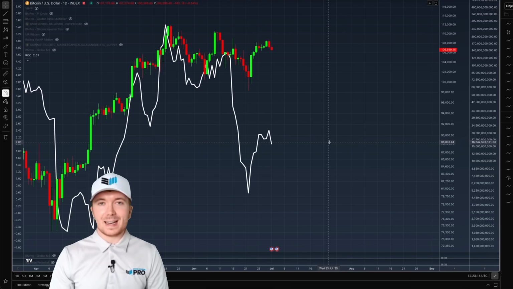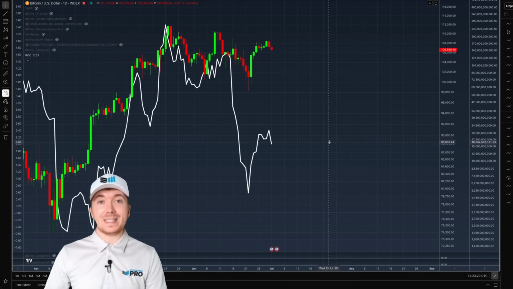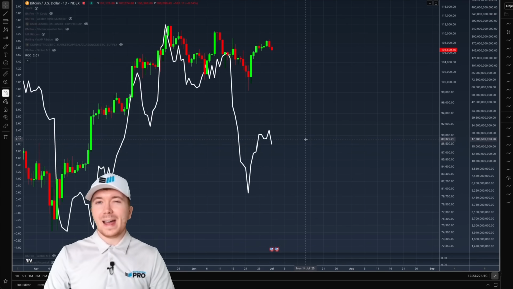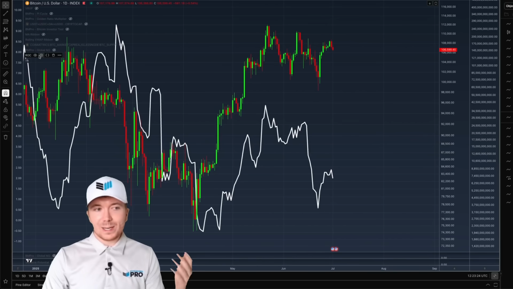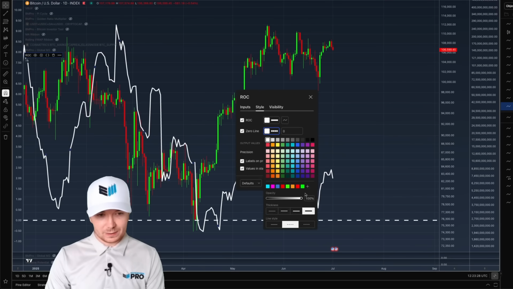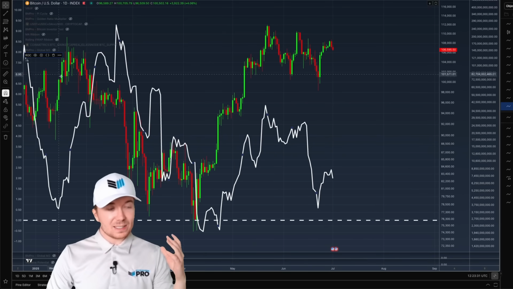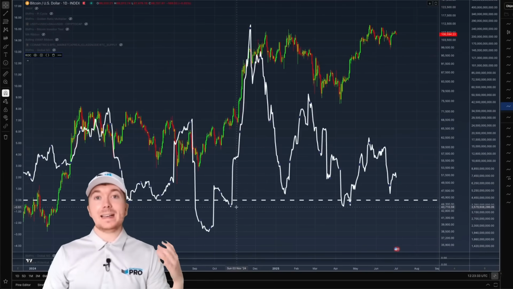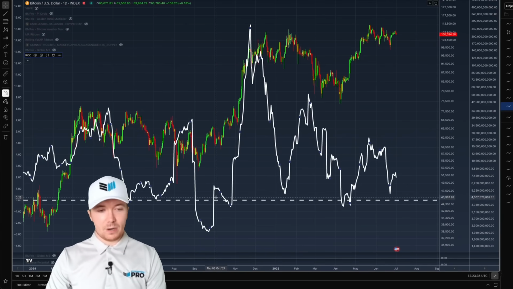But rather than just tracking this, people are going to look at this and say, well, that's just the Bitcoin price action. No one can predict what the Bitcoin price action is going to do. So how is this a useful metric? Well, really simply, if I just add on a 0 line onto this, and I'll make it a little bit easier for you all to see, one of the best ways to actually utilize this data point is for waiting until we see a cross above 0 on this metric.